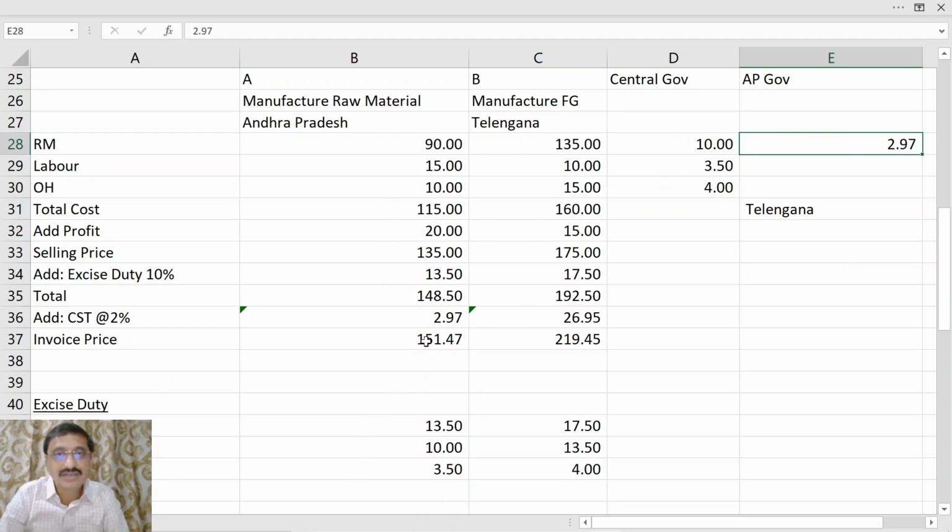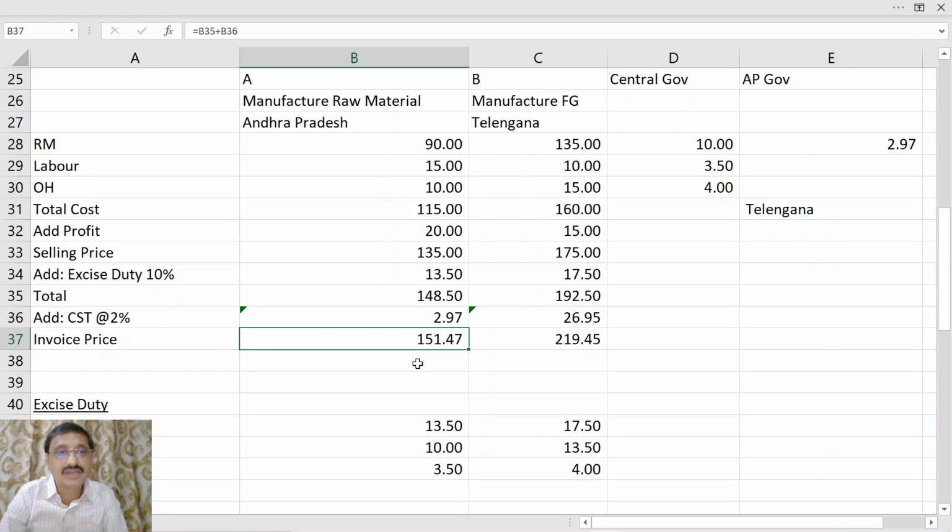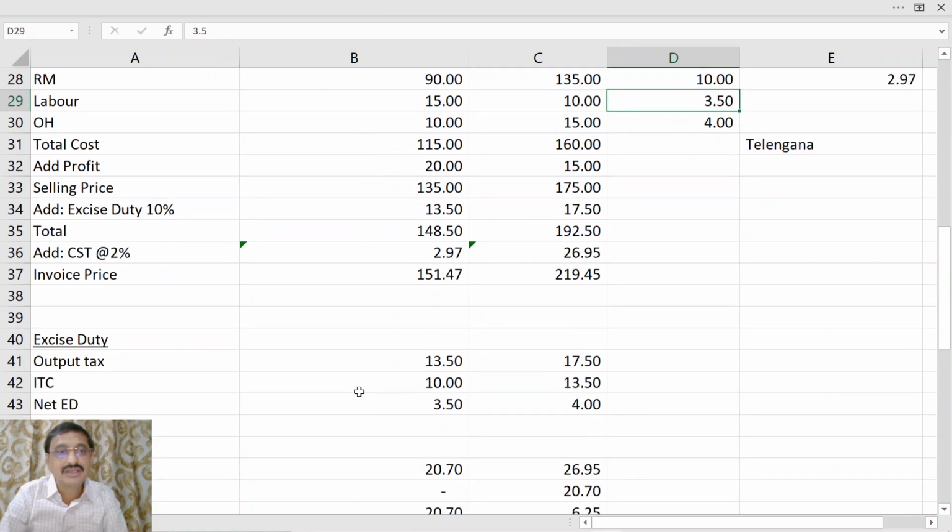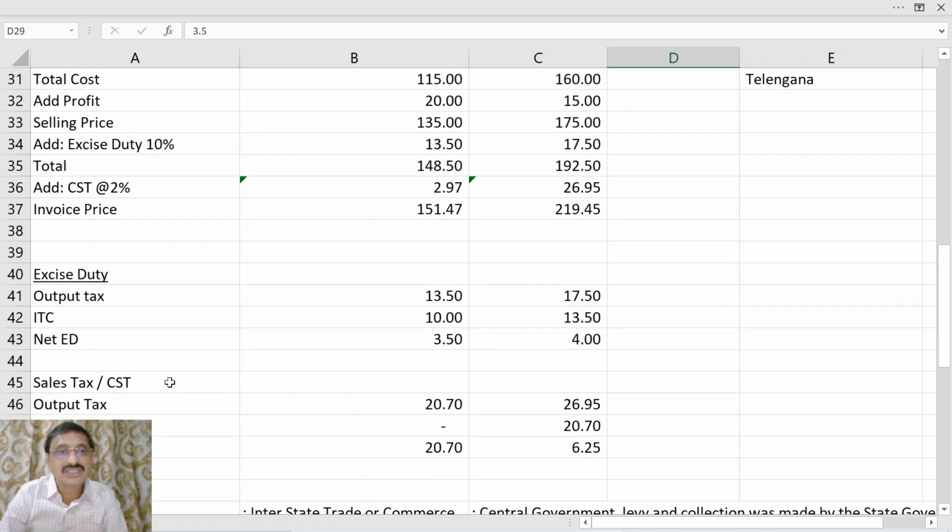Now what is the invoice price? It is 151.47. What is the excise duty? 13.5. 10 is ITC, and the central government will get 3.5. Now come to sales tax or CST. What is the output tax?